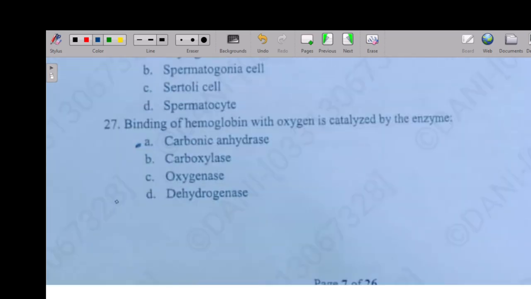So the next question is: binding of hemoglobin with oxygen is catalyzed by an enzyme. Option A: carbonic anhydrase, option B: carboxylase, option C: oxygenase, option D: dehydrogenase. So the right answer is option A, carbonic anhydrase enzyme.